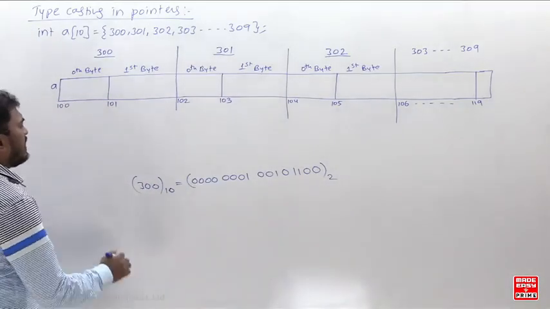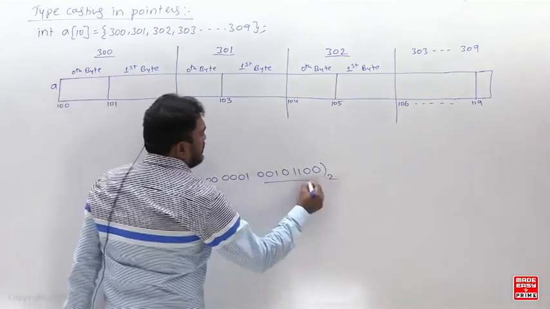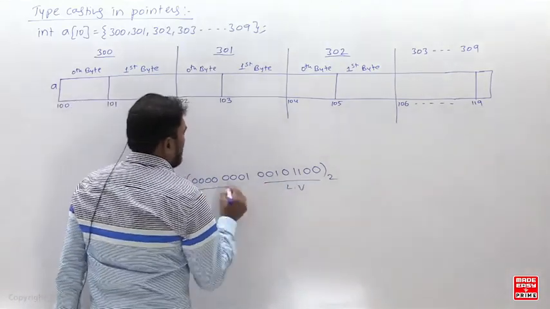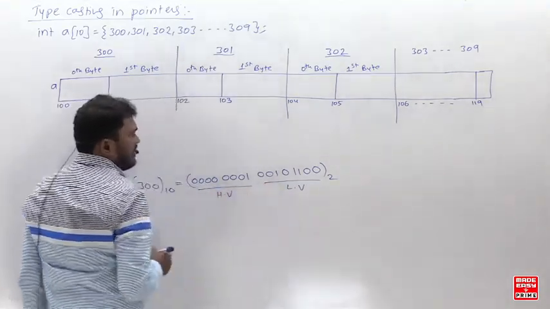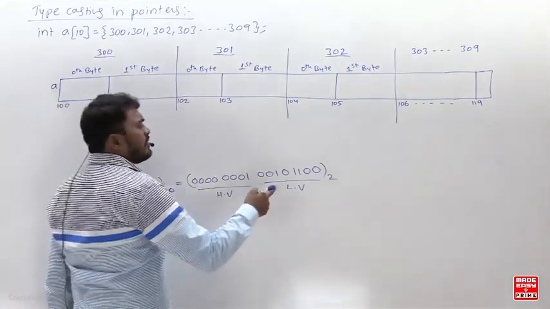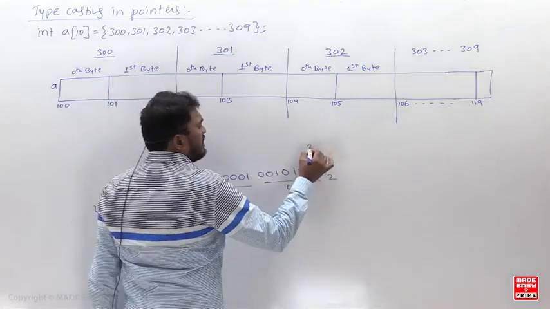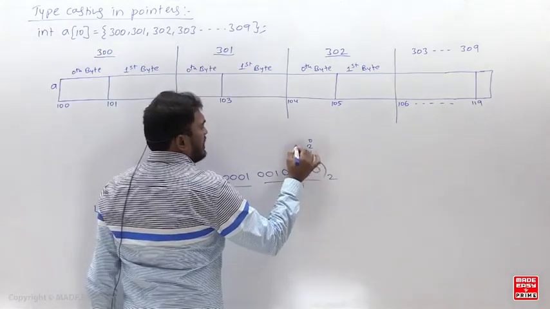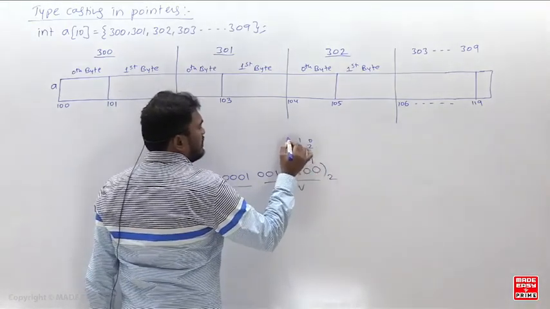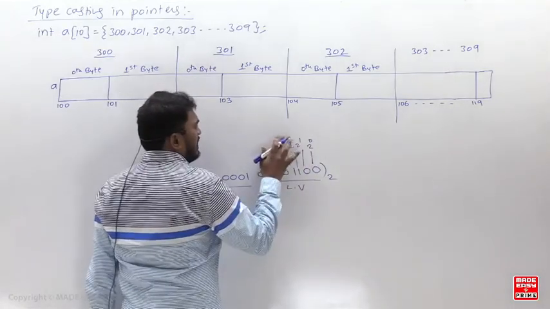Now we are following the little endian concept. It means this is the lower value byte and this is the higher value byte. Why is this the lower value? Because when you convert binary to decimal, you multiply this with 2 power 0, then 2 power 1, then 2 power 2, 2 power 3, 2 power 4. Is that clear?